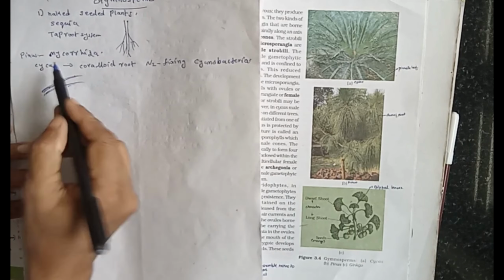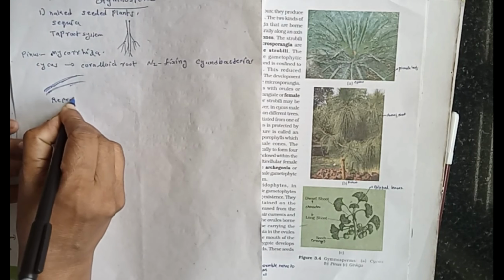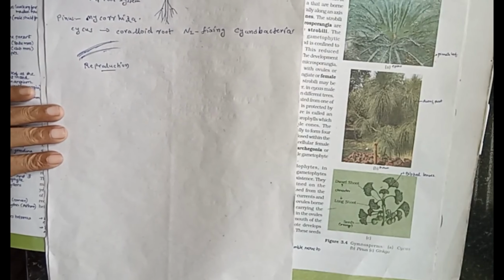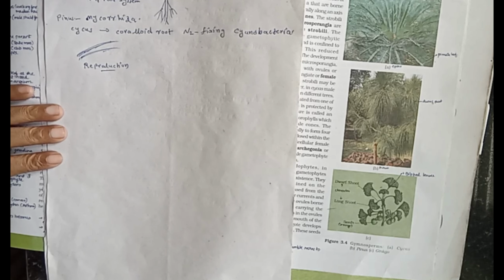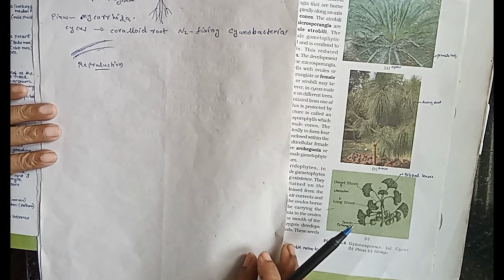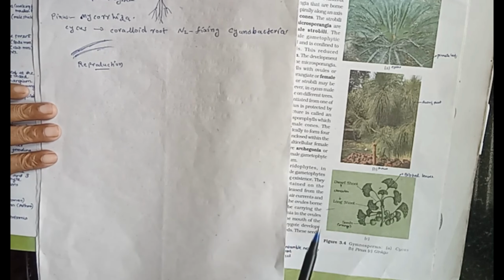In Pinus, reproduction. In Pinus, male and female cones, that is also known as strobili, are born on the same tree.